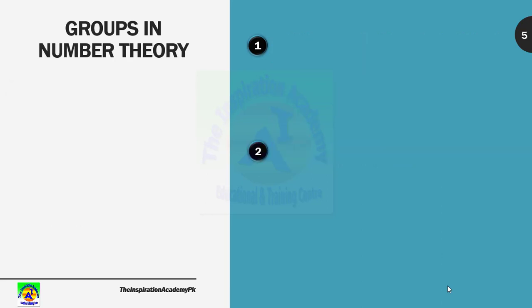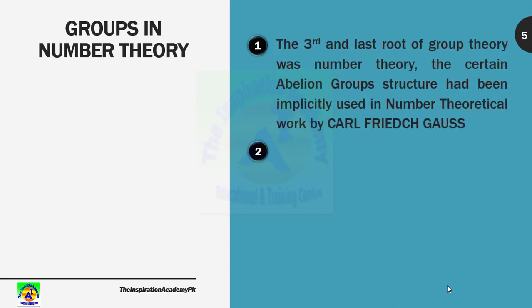The third and last root of group theory is groups in number theory. Numbers are always related to every branch of mathematics. Similarly, in group theory, we study numbers and find how we can make a set a group or a non-group. So the third and last root of group theory was number theory.